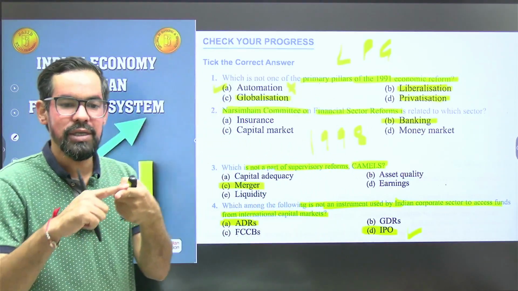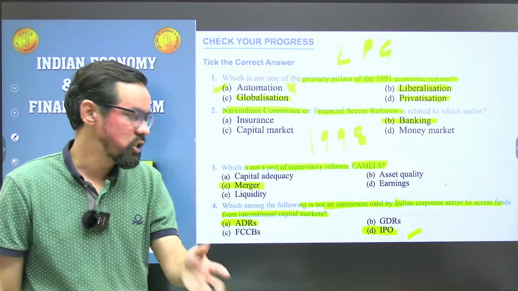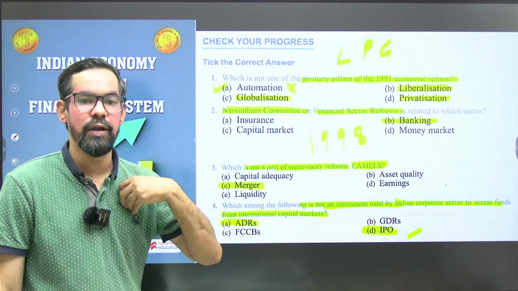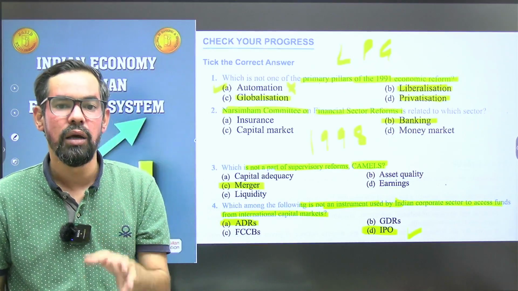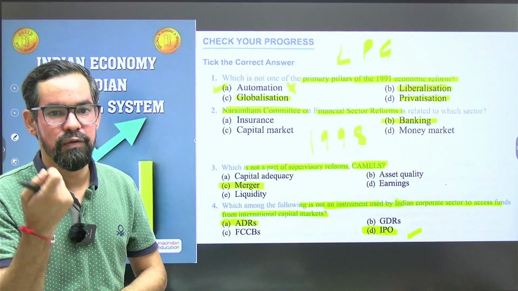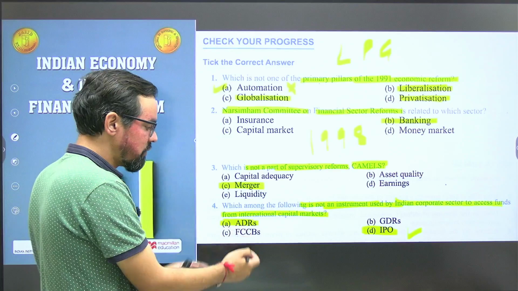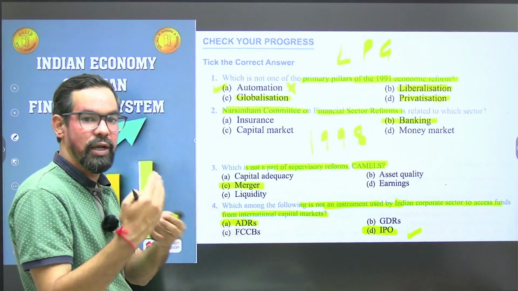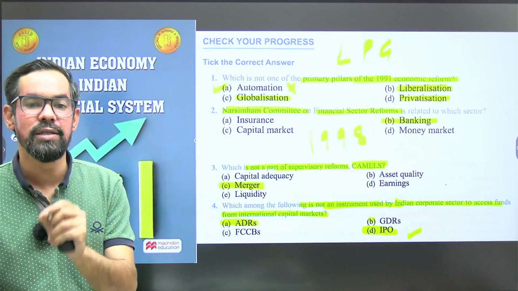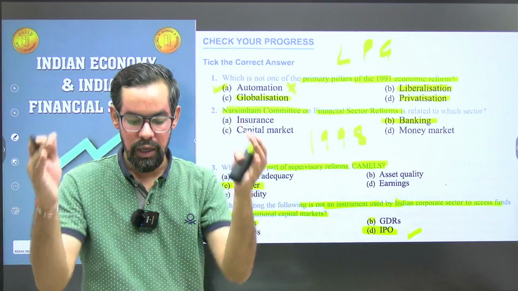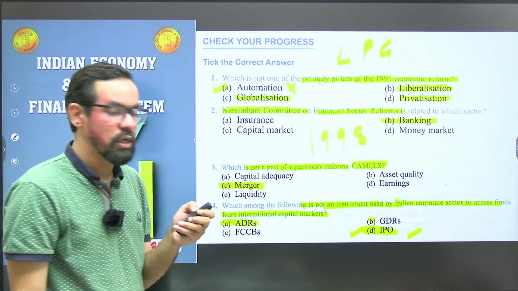IPO is an initial public offering for the general public who want to buy shares. Infosys raised funds through ADRs, and they can also raise funds through GDRs and FCCBs. IPO is generally for the Indian market. So option D will be the correct answer for this one.